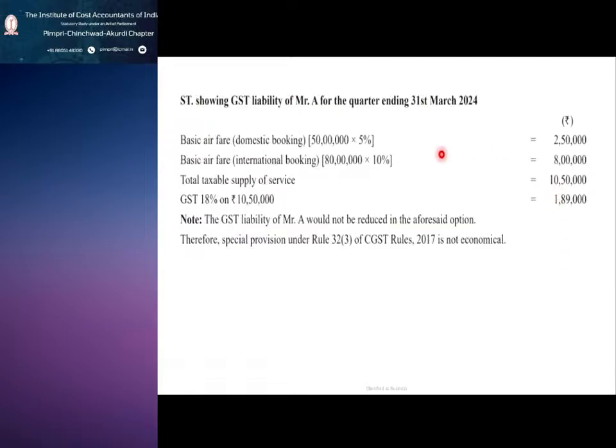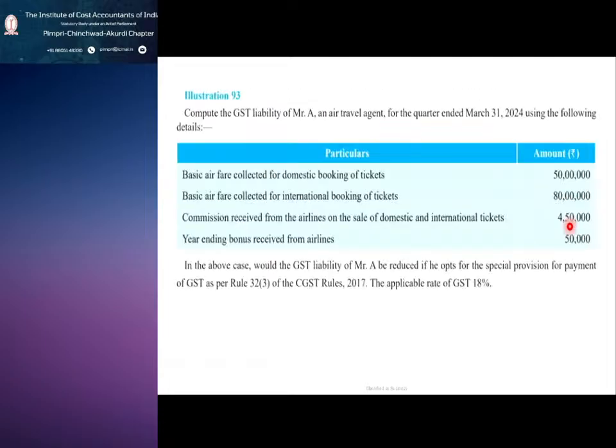If you opt for rule 32 sub rule 3, then you are liable to pay GST of 1,89,000. So as professionals, we have to tell the air travel agent that instead of going with the rule, you can follow the normal one, so that you save on your GST payable.